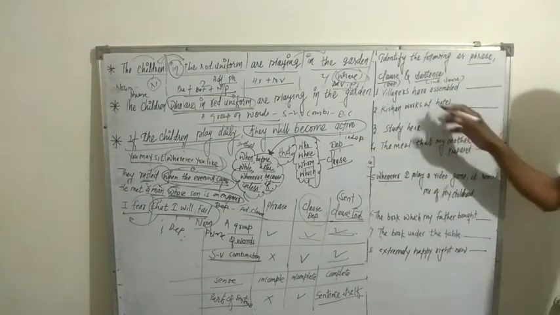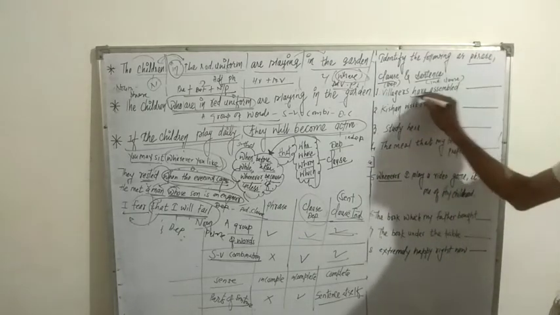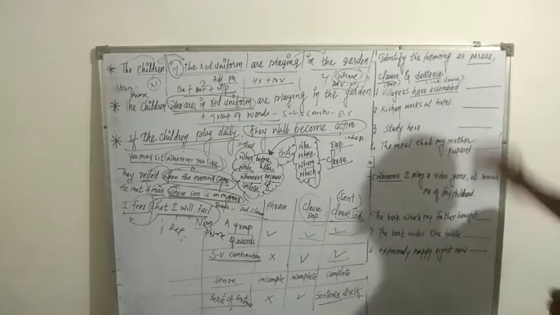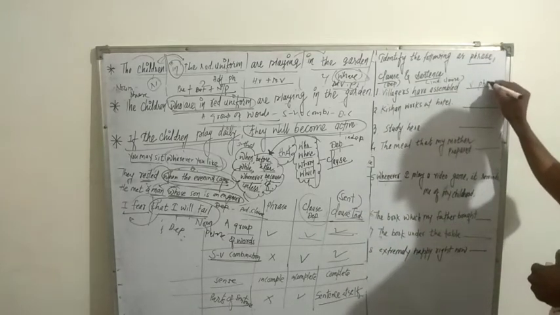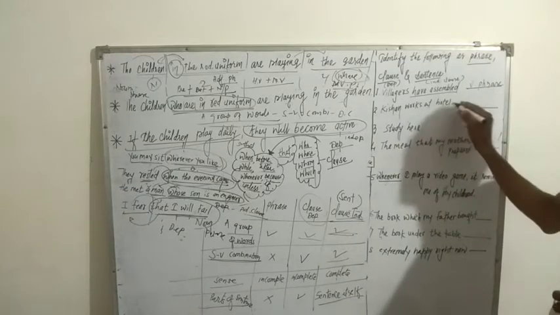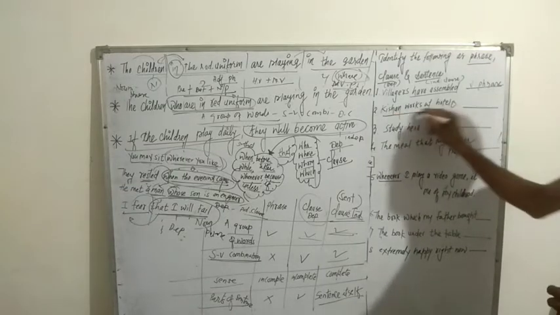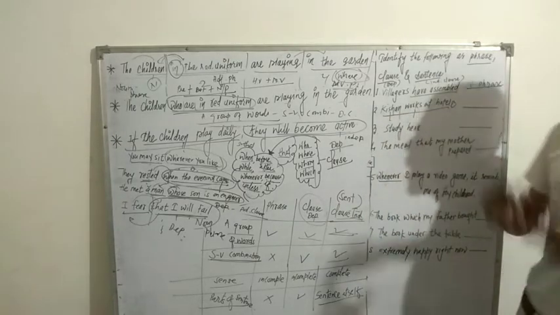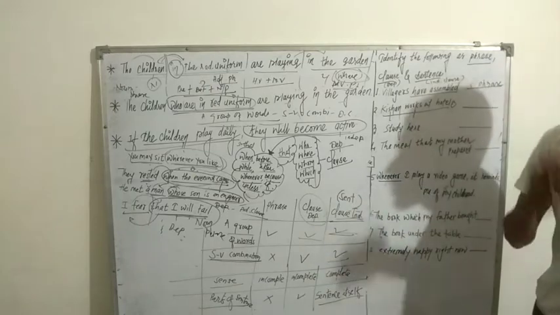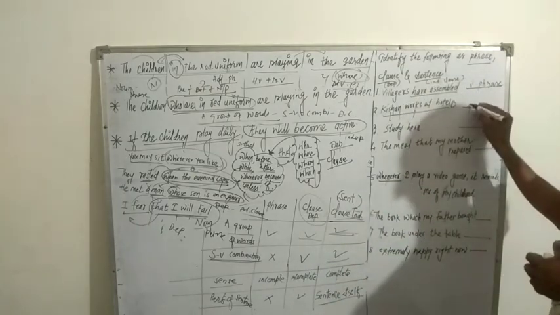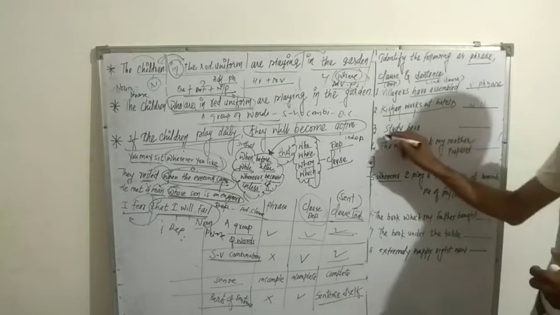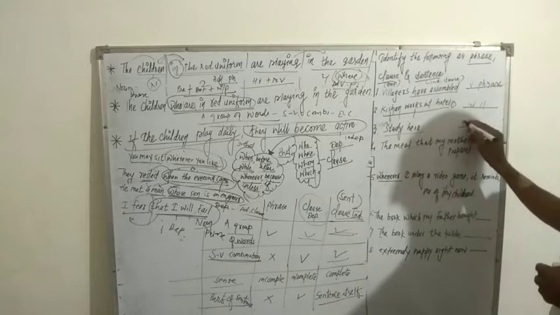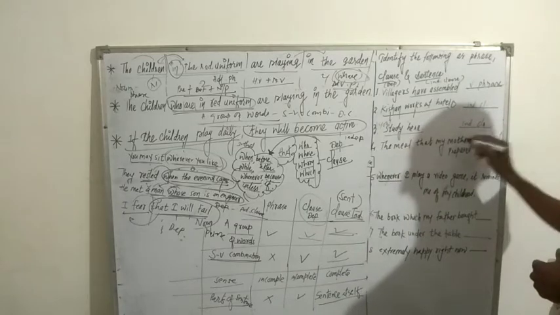Villagers have assembled. Here, have assembled, which I underlined, is a group of words, a combination of helping verb and main verb, it means it's a verb phrase. Second thing, Kishan works at a hotel, with punctuation marks, and it gives a complete sense. It means Kishan is the subject, a subject-verb combination, and it gives meaning by itself. That's why it is an independent clause. Study here also, the subject is hidden here and it gives complete sense itself. It means it is an independent clause.